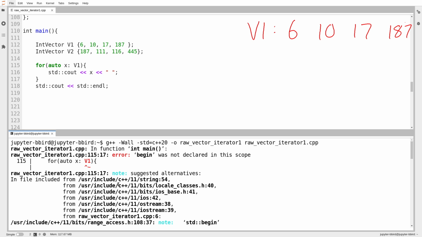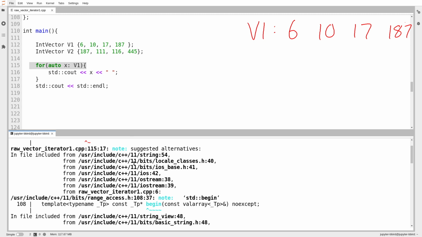If we scroll up though, we might be able to try and figure out what we need to do to make this work. So it's giving us an error on line 115. There's some stuff below this that's commented out, but clearly line 115 is the first place the compiler runs into trouble. It points at v1, but its complaint is a little bit weird. It says error: begin was not declared in this scope. Begin. Where have I heard that before?